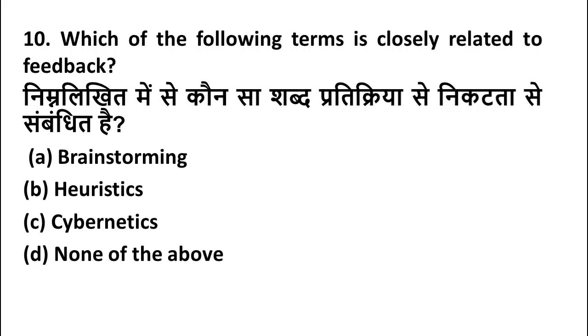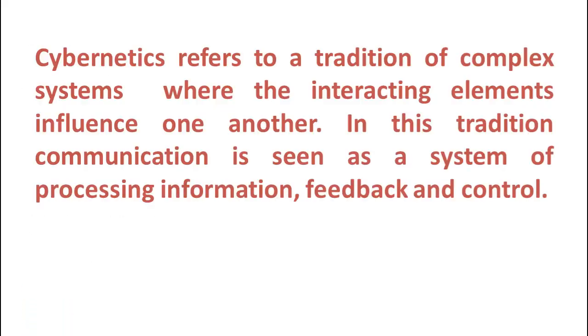Feedback is related to option A brainstorming, option B heuristics, option C cybernetics, option D none of the above. Friends, here the right answer is option C cybernetics. We'll see some more information about cybernetics. Cybernetics refers to a tradition of complex systems where the interacting elements influence each other. In the cybernetic tradition, communication is seen as a system of processing information, feedback and control. Let us go to the next question.